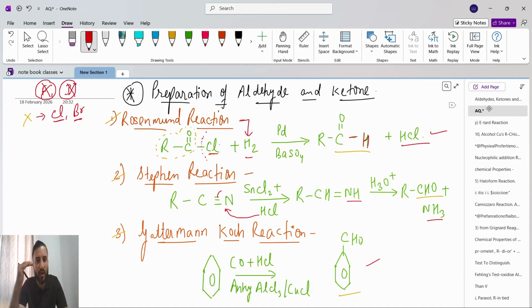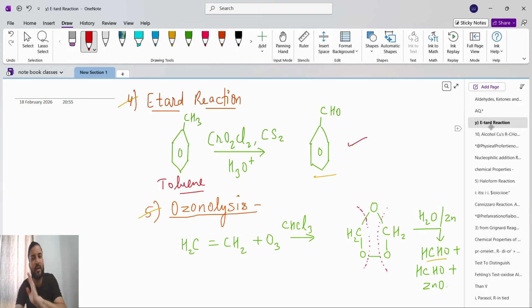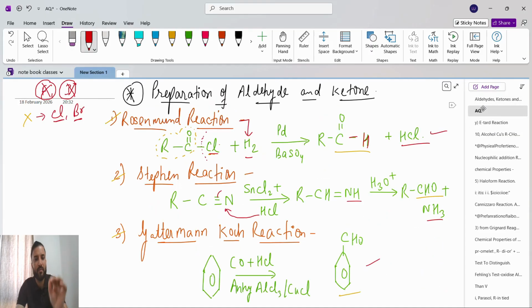So what we know: Gattermann-Koch reaction, from benzene we will get benzaldehyde. Etard reaction, from toluene we will get benzaldehyde. Before that, Rosenmund: R-C double bond O connected with Cl undergoes hydrogenation, so we will get aldehyde. R-C double bond O, with that H will connect and one H will go with Cl as HCl. Now the Stephen reaction: we take a cyanide group, R-C triple bond N. One bond of the triple bond will break to give NH and CH, RCH double bond NH. Then it will undergo H3O plus. So what we will get? Obviously the aldehyde, RCHO, and then an ammonia group.